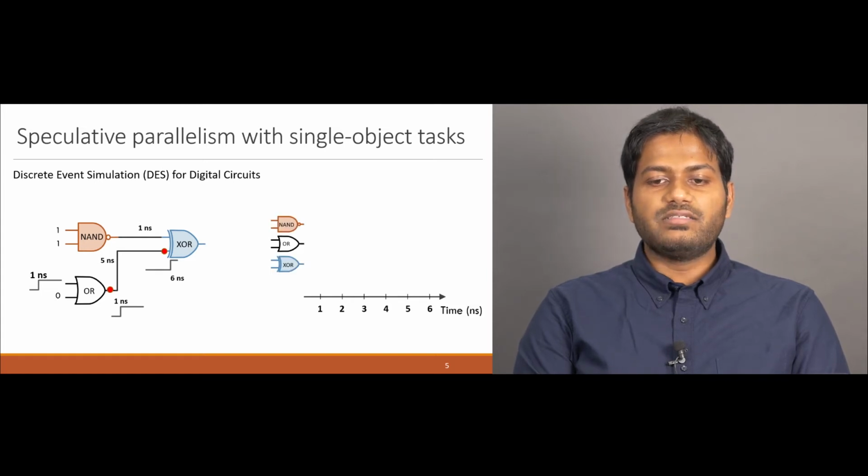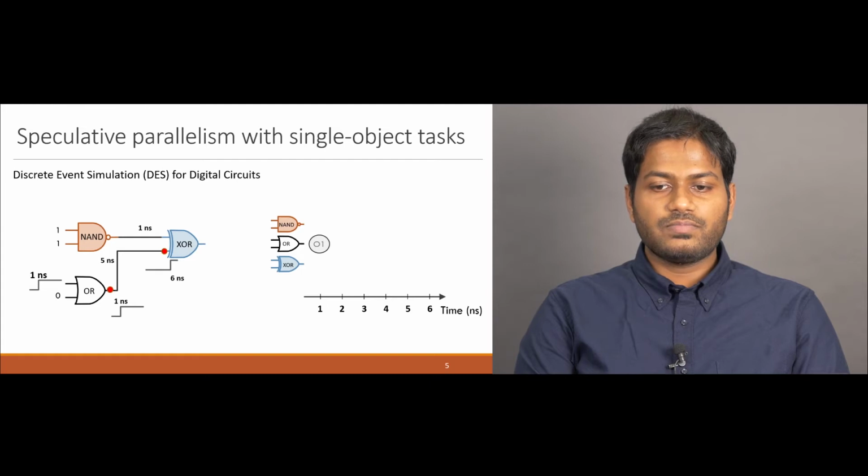We represent a simulation of this circuit by a task diagram, where the toggling of each input to a gate is a separate task. In this diagram, the x-axis represents time and the y-axis represents the gate a task operates on. In the beginning, task O1, which represents the toggle of one input to the OR gate, creates a new task x6 when executed.